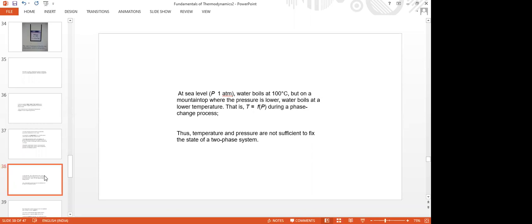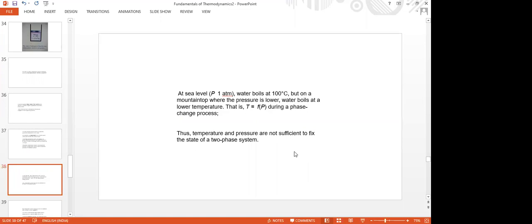So as a mechanical engineer, we require steam tables to read these boiling points. Here, temperature is dependent on pressure. That means as pressure is lowered, the temperature is lowered. This is during a phase change process. In a phase change process, the temperature is a function of pressure. In that way, temperature and pressure are not sufficient to fix a two-phase system.